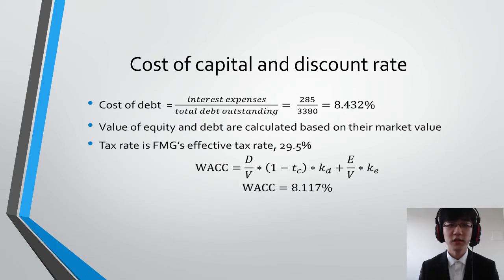In order to calculate the discount rate, WACC, other components need to be determined. Cost of debt is calculated by interest rate expense divided by total debt outstanding. With debt to equity ratio and FMG's effective tax rate, the calculated WACC is 8.12%.